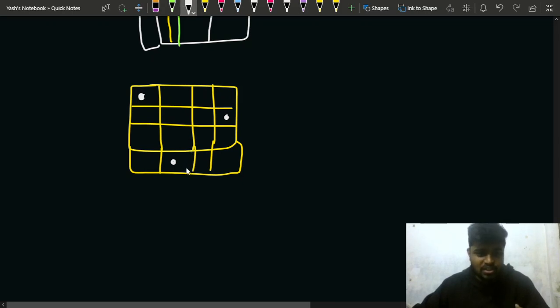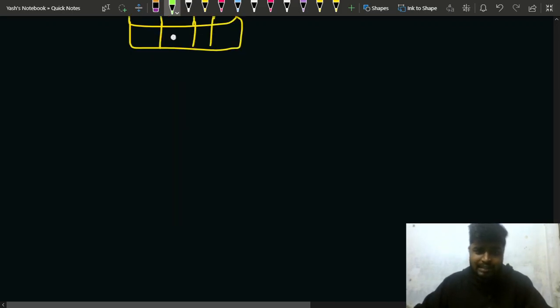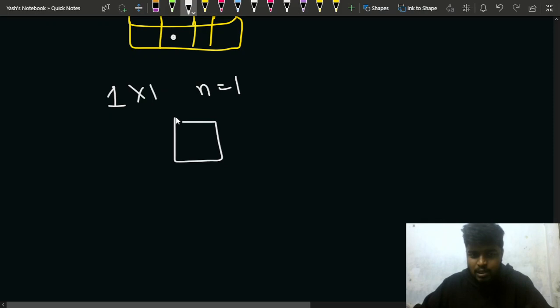Another situation can be if you see this third rook move up to this one, then it will be sharing the same row, so that is why it will again fail, right? And similarly you can try a lot of combinations. So how can you make it stable? That is the case. Suppose the size was 1 cross 1, that is n was equal to 1, then there will be only one cell, right?